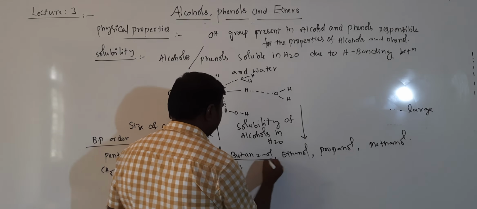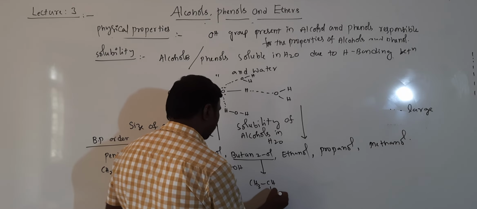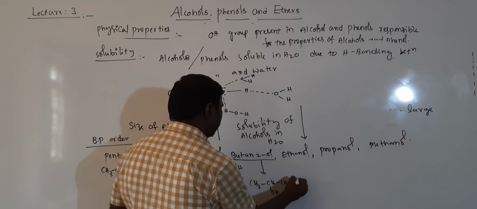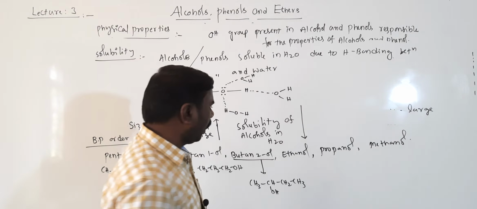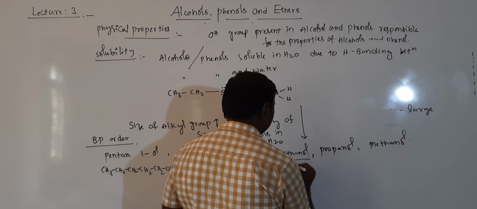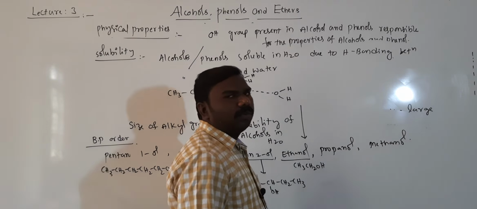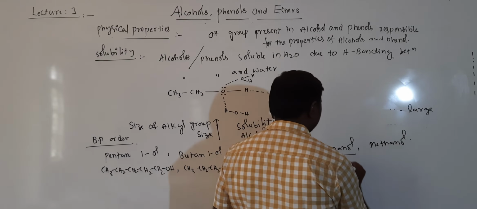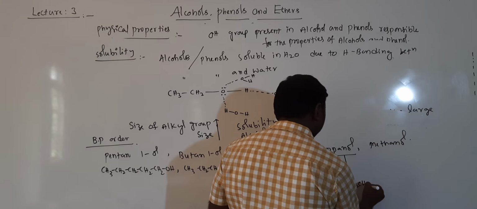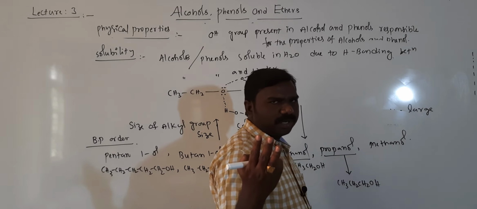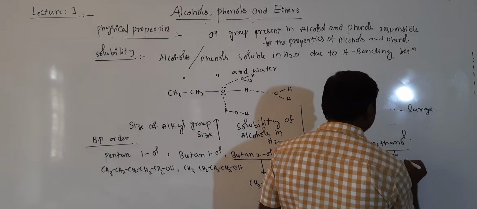Next, for this CH3, CHOH, CH2, CH3. This is 2-butanol, second position occupied by OH. Next, ethanol, CH3, CH2OH. Only 2 carbons are there. Propanol, prop means CH3, CH2, CH2OH. 3 carbons with OH. Methanol, this is CH3OH.